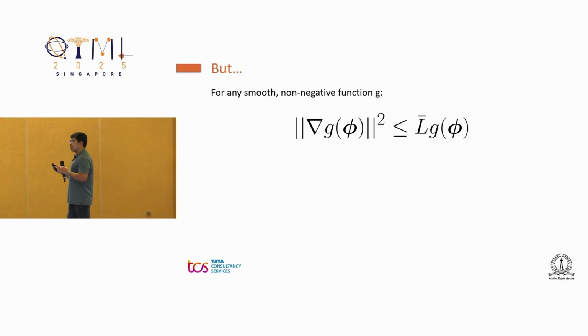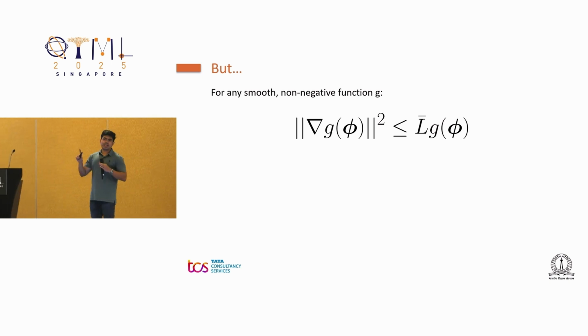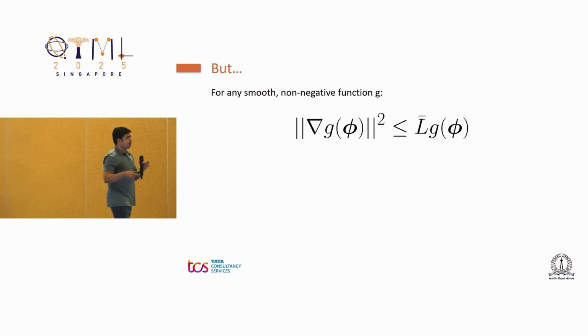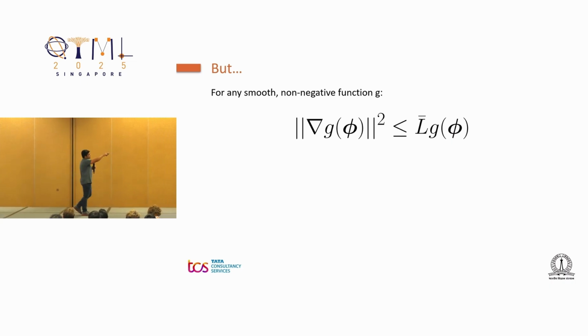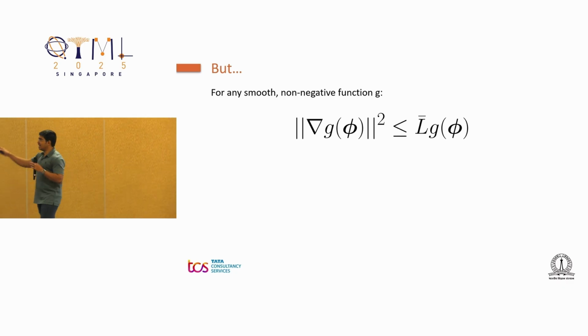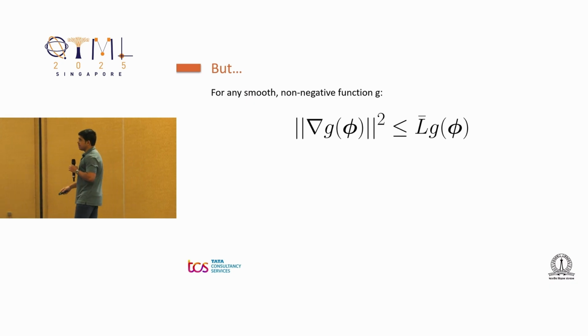But later it got me thinking that if we consider an arbitrary function g which is smooth and which only takes non-negative values, then we can still write this expression where the squared gradient norm is upper bounded by L bar times g of phi, where L bar is the Lipschitz smoothness constant of the function g. And this is something we can write for any arbitrary function.